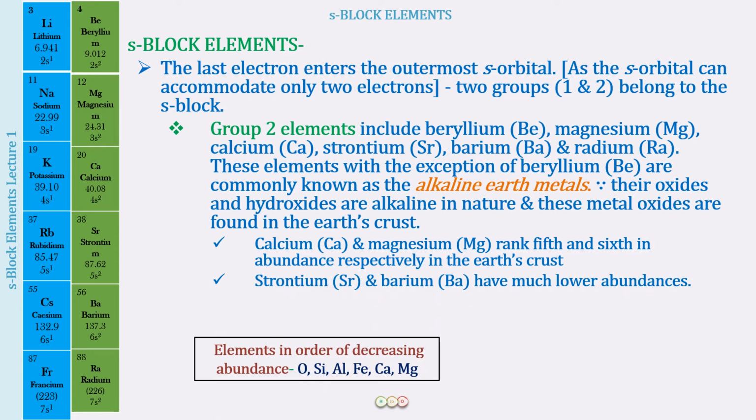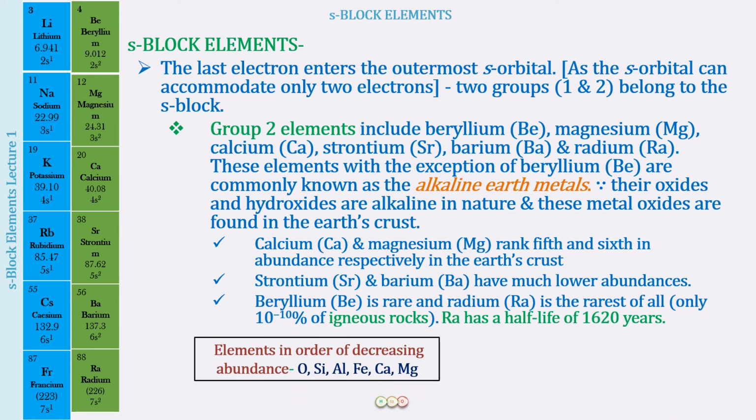Strontium and barium do not have much of an abundance, and beryllium is very rarely found, and radium is the rarest of all. It is only 10 power minus 10% of the igneous rocks.